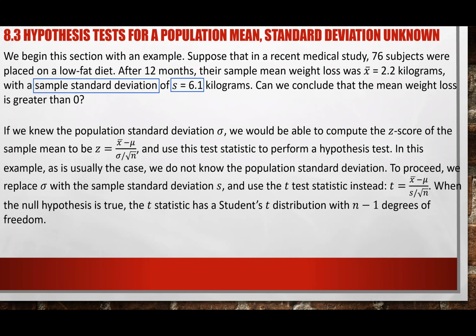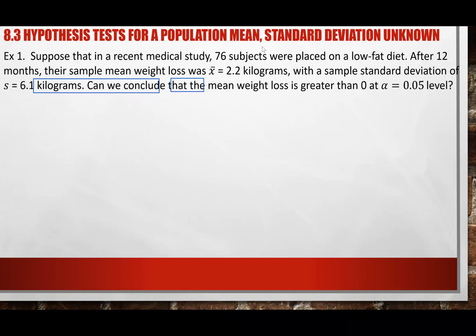To find the T critical value, you need the degree of freedom, which is n-1. So the only thing different now is instead of using the Z critical value, the Z distribution, the Z test, we're using the T critical value, the T distribution, and the T test. Okay, so again, look at this here. For this particular problem, just do what we did earlier, with the previous problem, I just used the same problem. If you were to do what you did earlier, we just circle all the numbers we have, right?